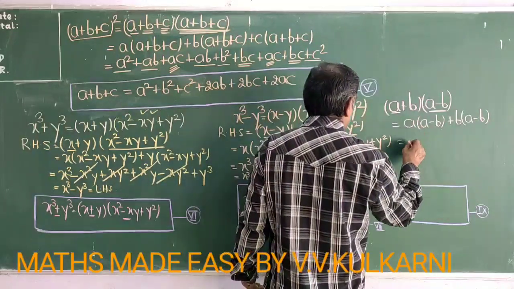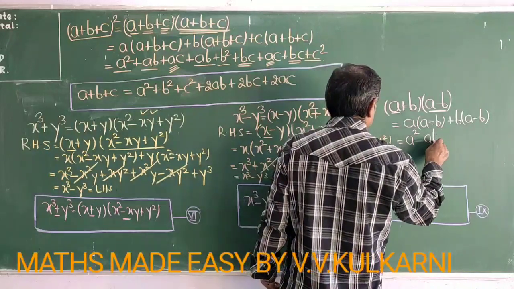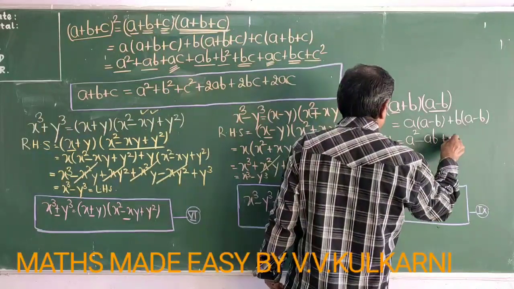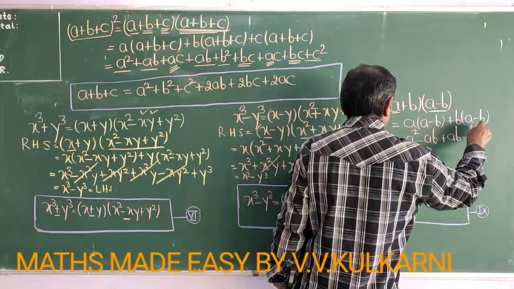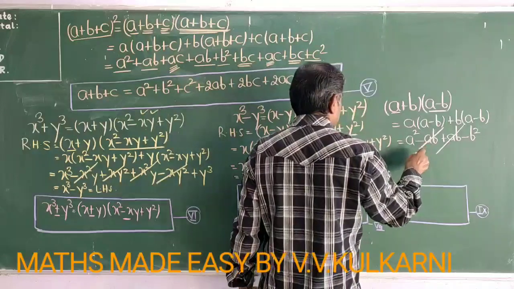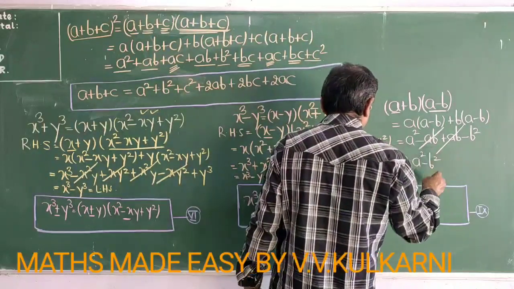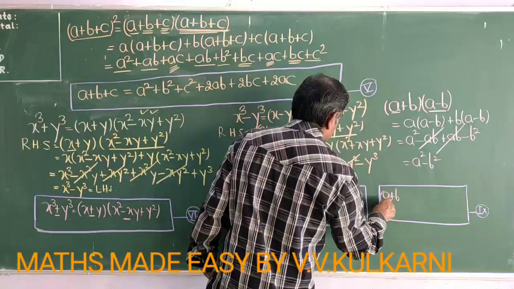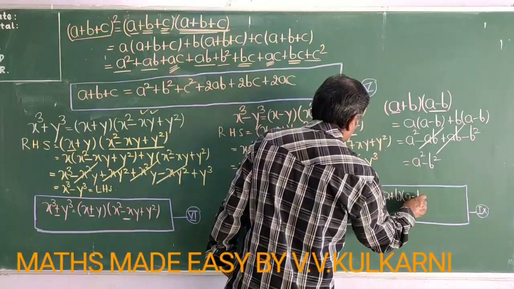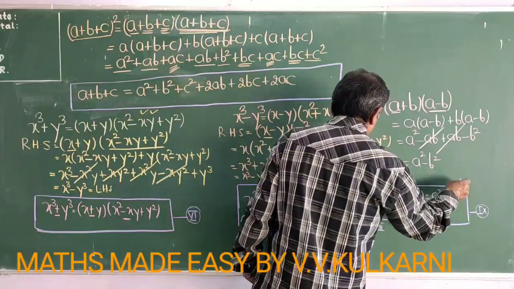So this I can write as a squared minus ab plus ab minus b square. So plus ab minus ab cancels here. So what will I get here? A squared minus b squared. So finally what can I say? A plus b into a minus b is equal to a squared minus b squared.